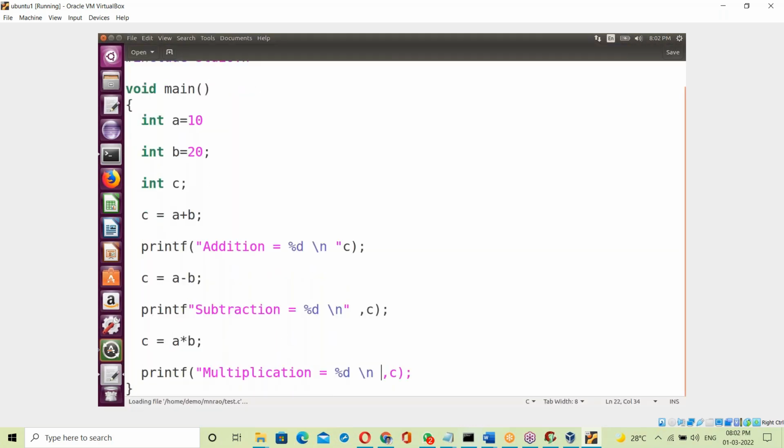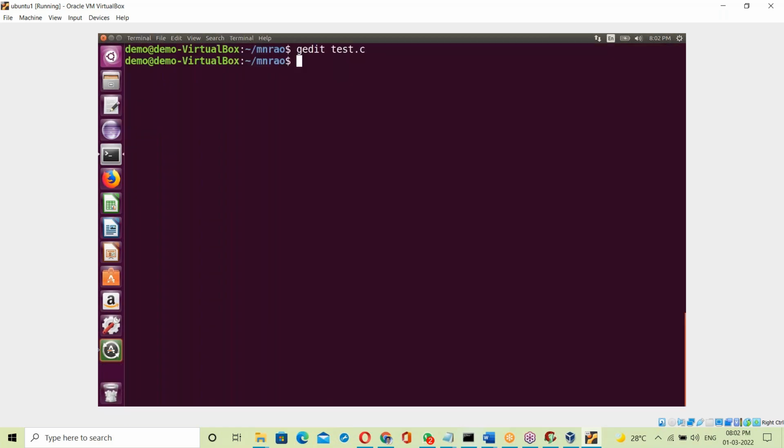Now correct all the errors. Correction: semicolon. Next here it's a comma. Here also a comma. Next here the bracket. Next here the closing double quote. That's it. Save with Control S. After saving, recompile: gcc -c test.c. No error. If there is no error, test.o is generated.